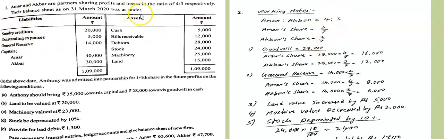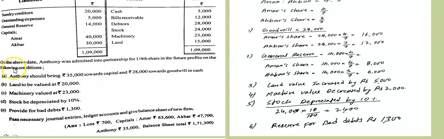Their balance sheet is given for March 31st, 2020. So in the balance sheet, if you see the liability side, we have general reserve, capital of Amar, capital of Akbar. On the asset side, we have cash and various assets. See what are the conditions given.